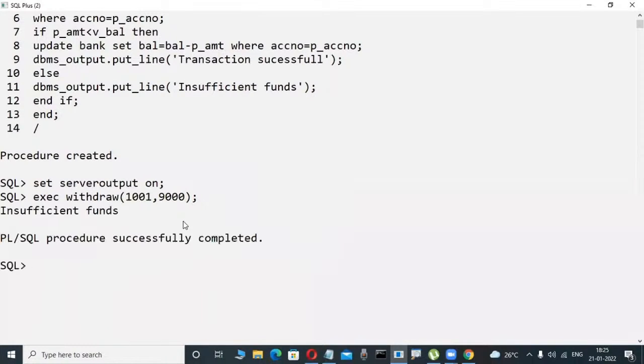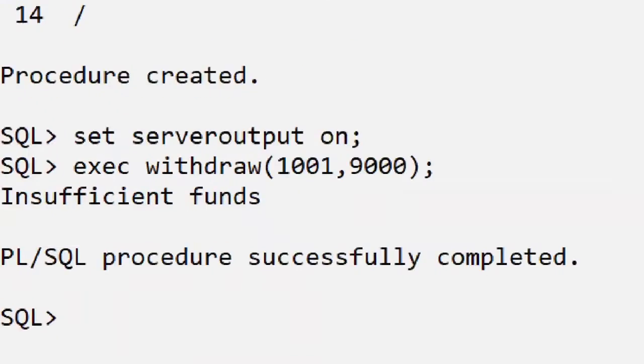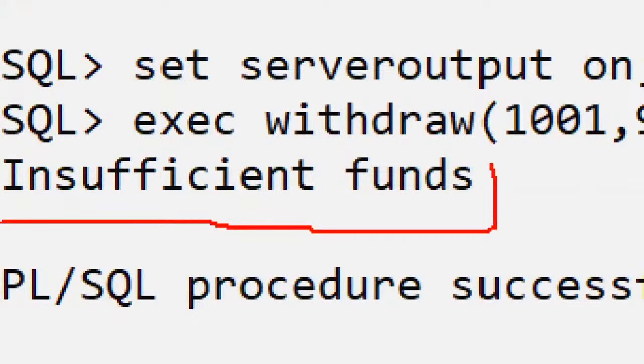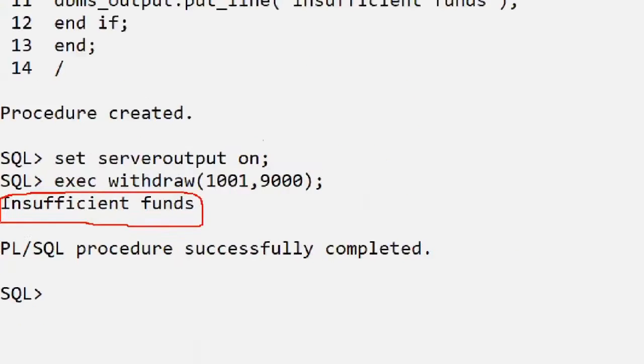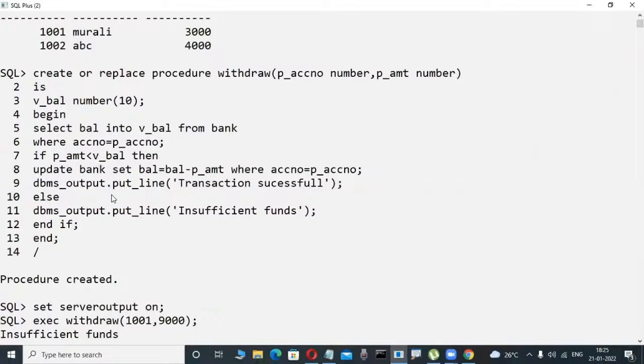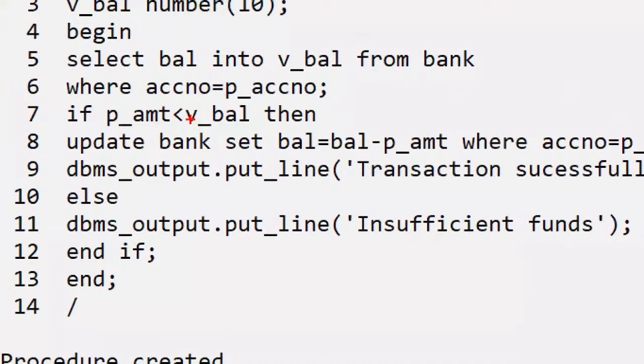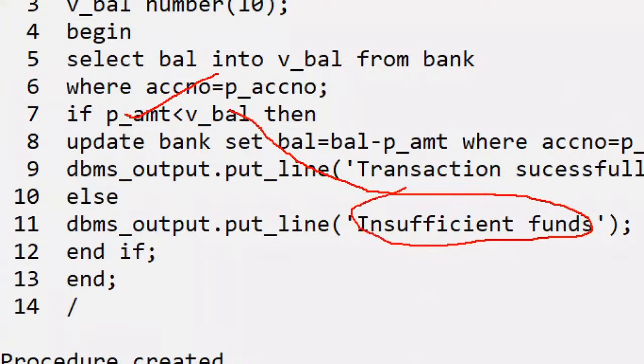No. So now here it will give what? Yes, the message: insufficient funds. It will display the message or not. How is it possible? This coding is executed. Whatever I'm writing, that is executed. Your amount is more than the available balance, that's why insufficient funds only. It will display the message or not. Yes.